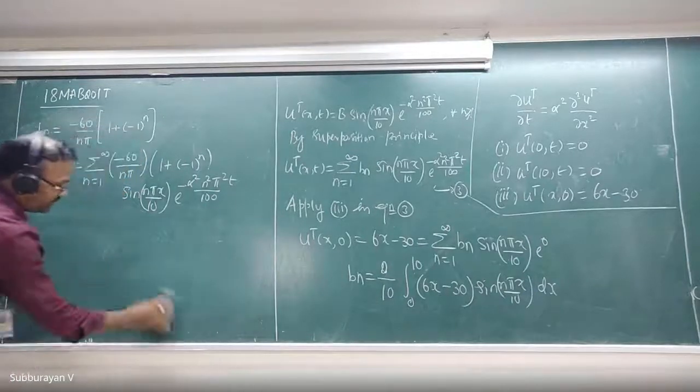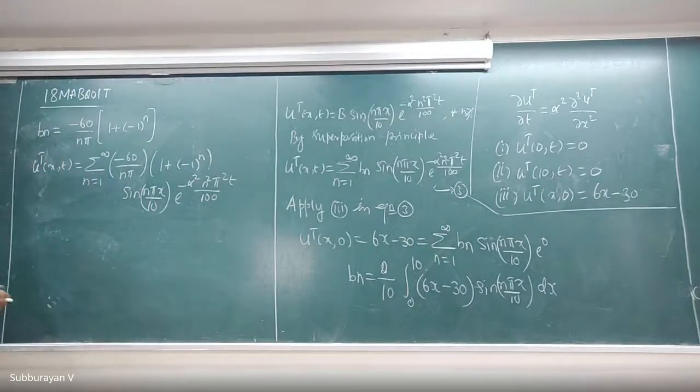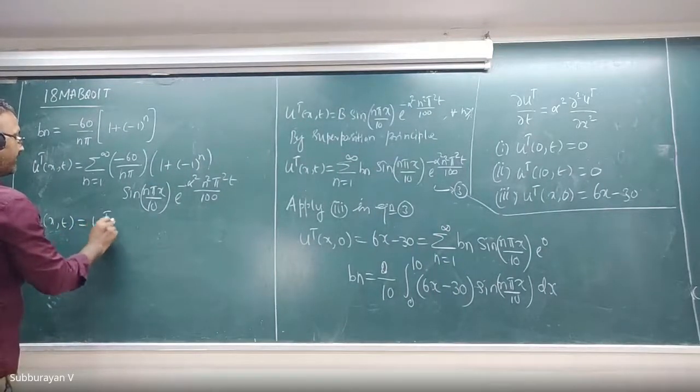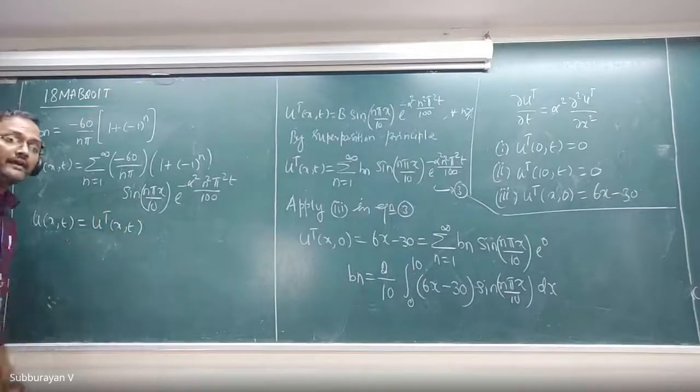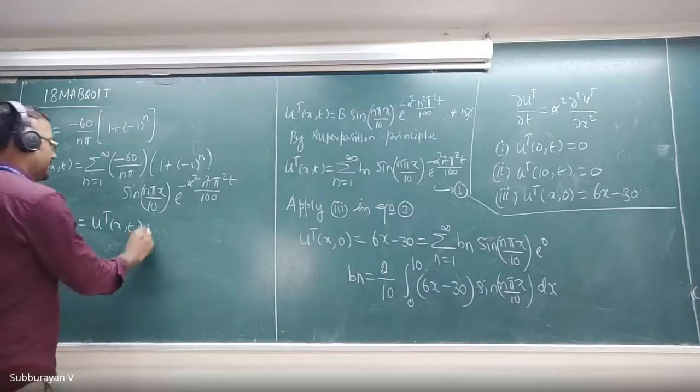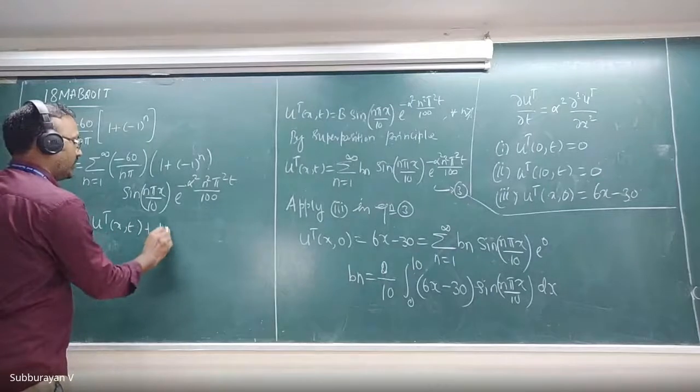Now, what is our u of x comma t? U of x comma t is equal to ut of x comma t plus us of x.